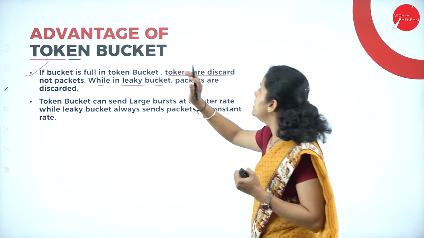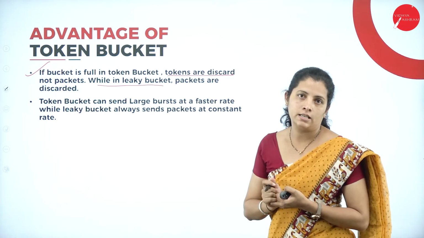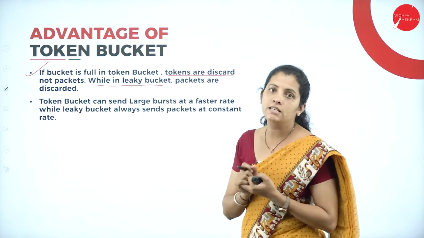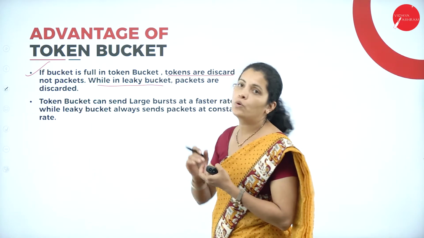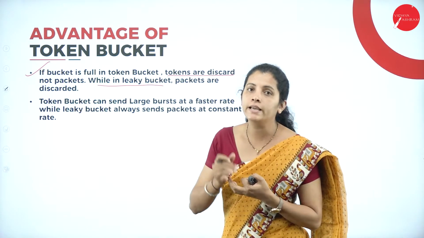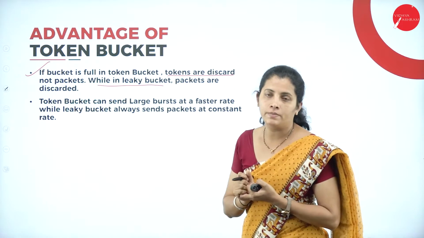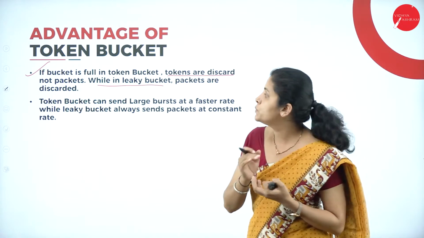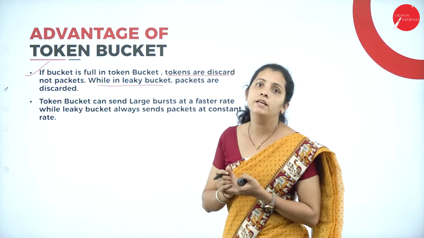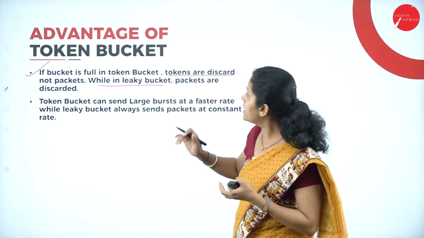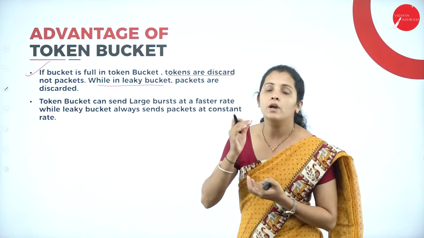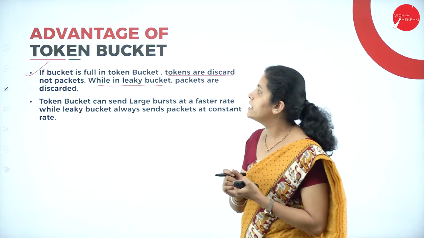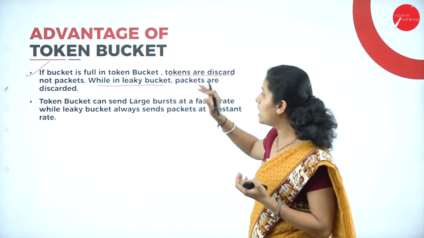While in the leaky bucket, packets are discarded. I repeat, when the capacity of the bucket is full, in that situation you discard the tokens from the bucket, whereas in the leaky bucket we discard the packets. So this is the first advantage of the token bucket algorithm.